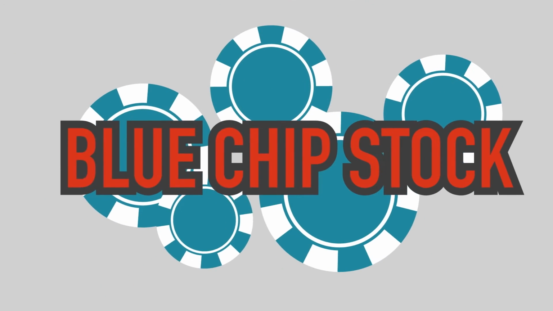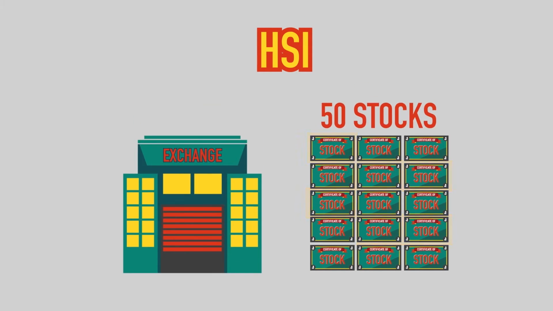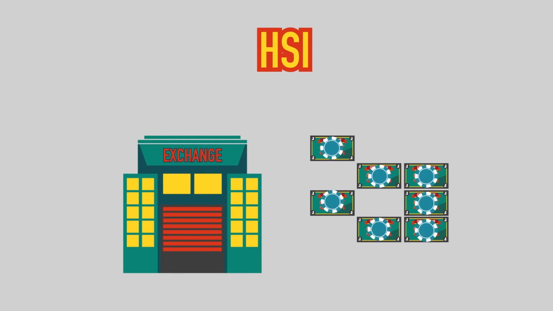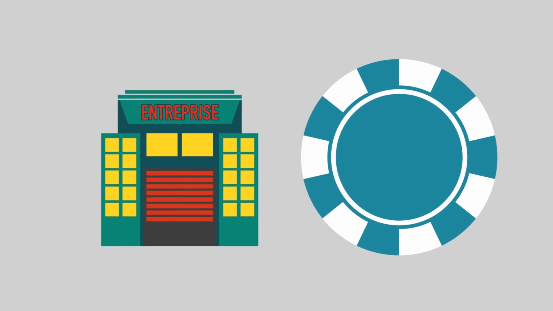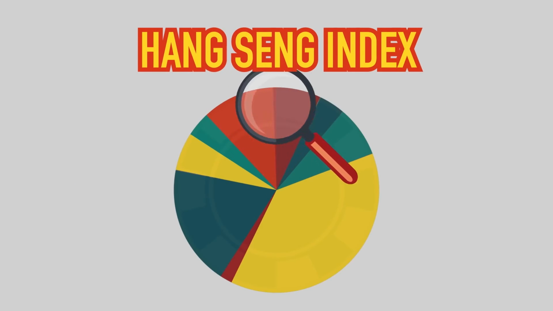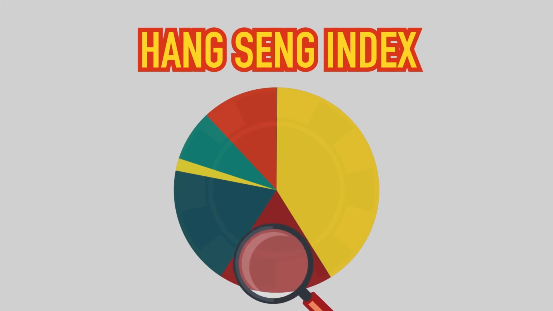So, what are blue chips? As we have mentioned, some indices only use a few dozen or a few hundred stocks to track the respective index. Take the Hong Kong Hang Seng Index as an example. It is calculated from 50 representative stocks, and these 50 components of the index are called the blue chip stocks. The criteria for adding stocks into the index are based on market value and turnover. The equity index will do a time-to-time review on the stocks and adjust the number and weighting of the stocks.